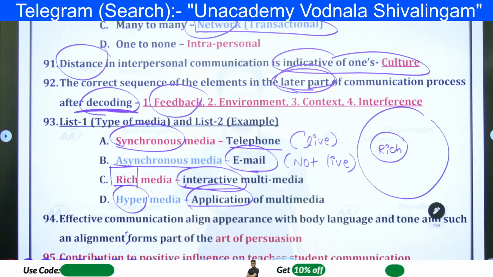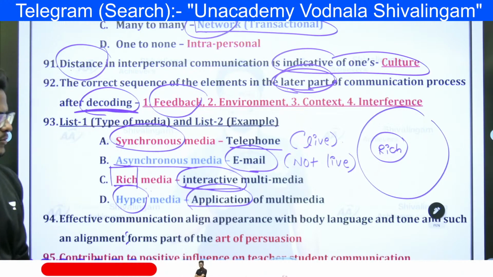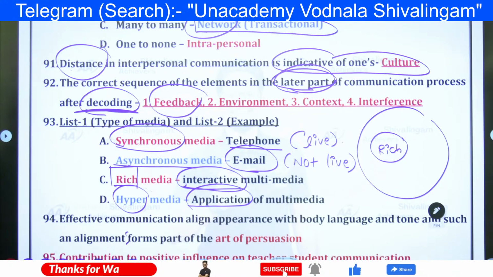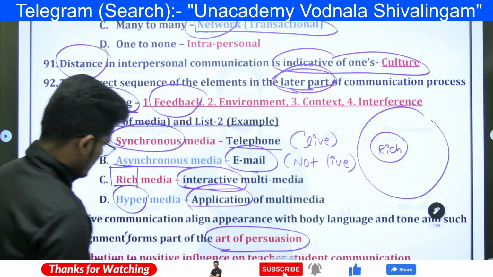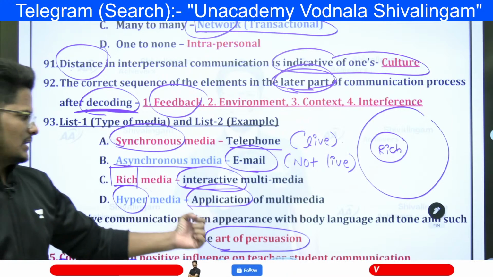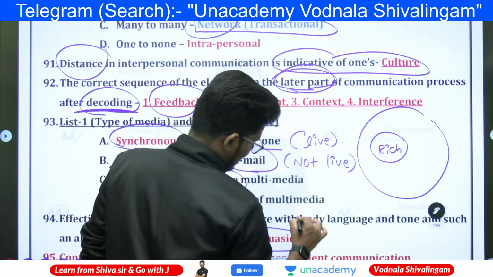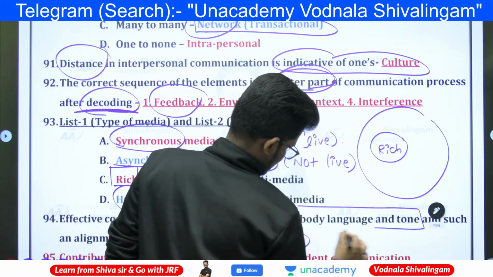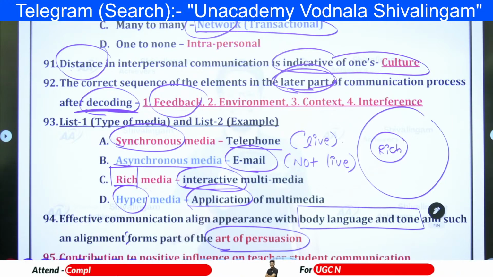Next, effective communication aligns appearance with body language and tone, and such alignment forms part of the art of persuasion. So you can look at it as: effective communication aligns appearance with body language and tone, and with body language and tone, such alignment forms part of the art of persuasion.